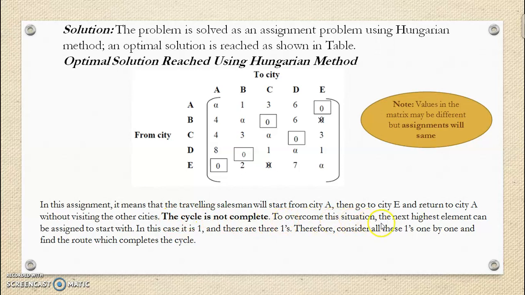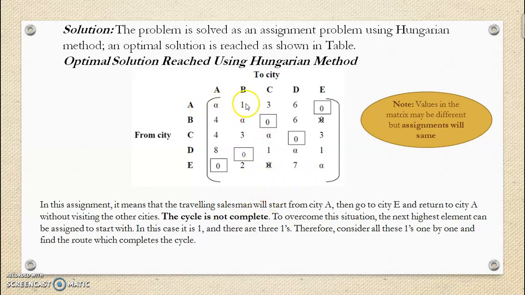To overcome this situation, the next highest element can be assigned to start with. Now the next highest element in this matrix other than 0 is 1. Here it is 1, 1, 1. So there are 3 possible assignments here according to the rule. So in this case 1 is the smallest element, the next smallest element other than zeros. There are 3 ones. Therefore consider all these ones one by one and find the route which completes the cycle. Now this is the optimum solution by Hungarian assignment method, but this is not a solution to the traveling salesman problem because his requirement is not satisfied.